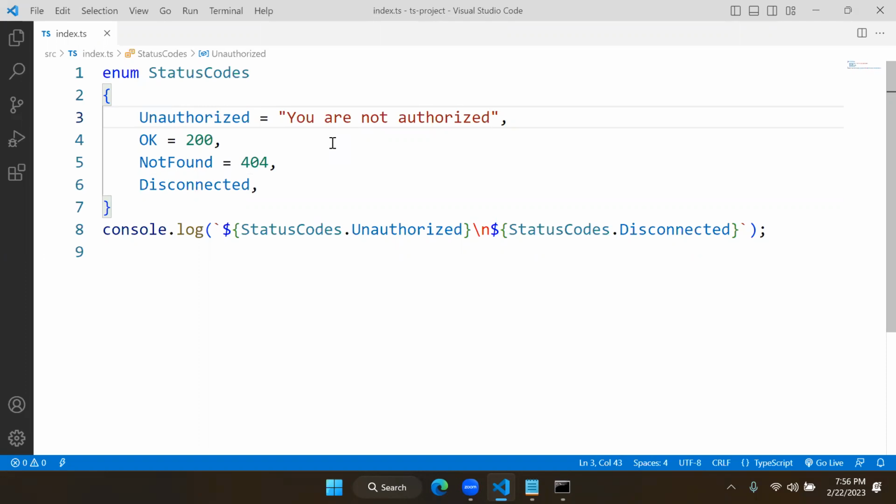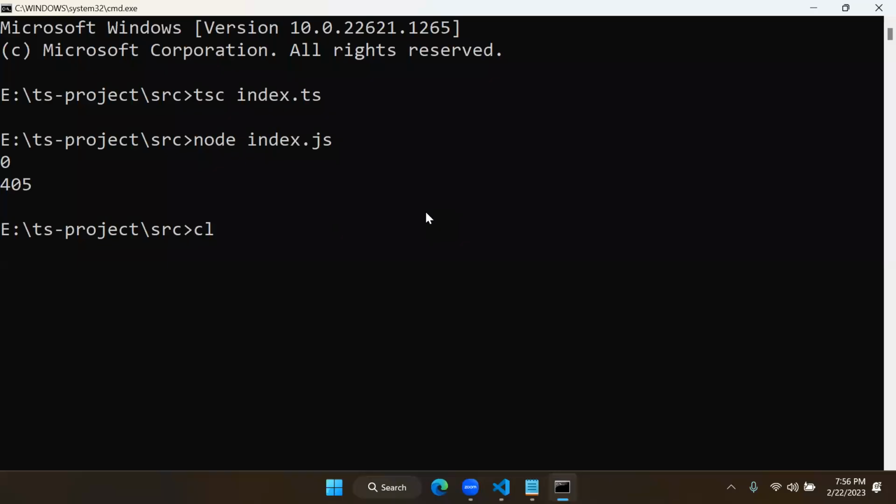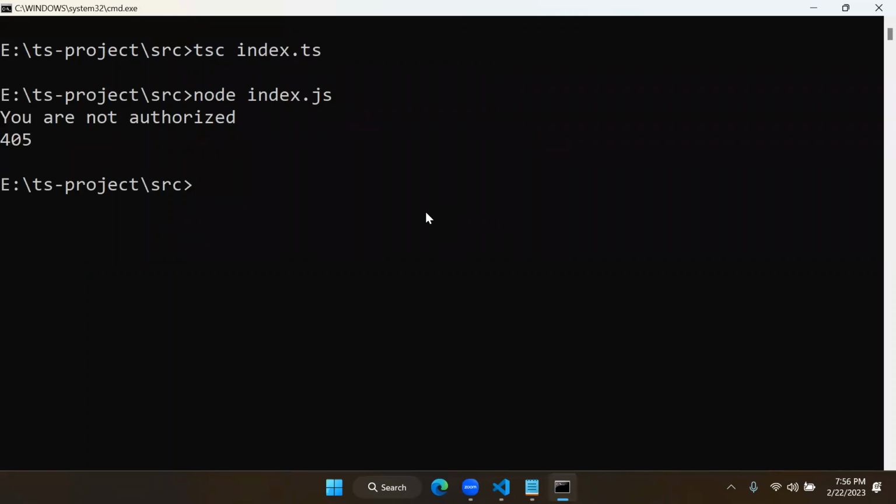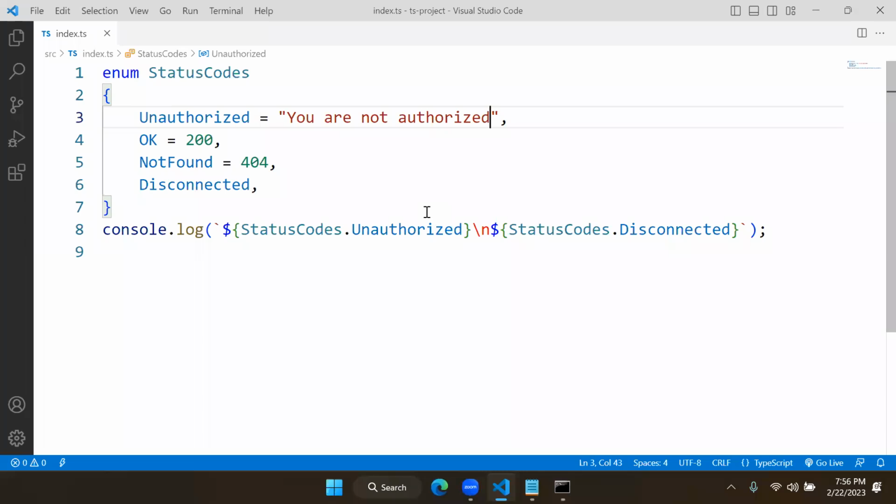Now, very important is you can have both string and number constants. And you can see now when I compile this, it is going to work. That means unauthorized says you are not authorized. You can have string and number constants, but auto implementation will not work. For example, if not found is given as page not found, after that any value is empty, it is not implemented.